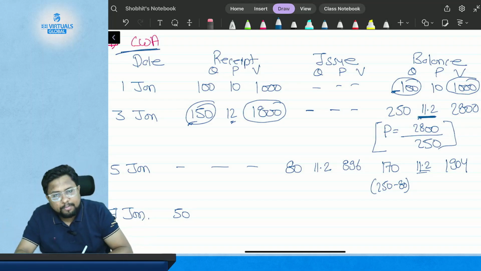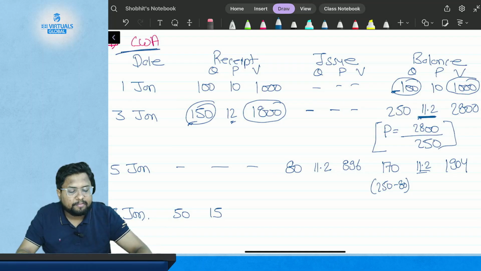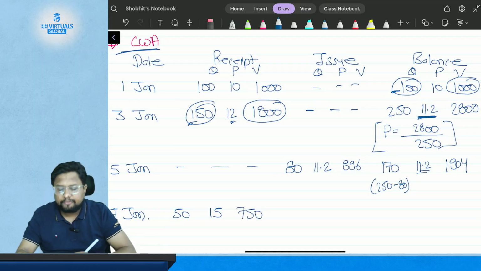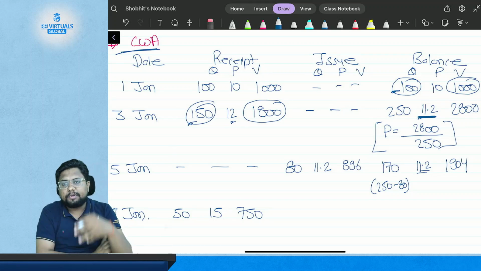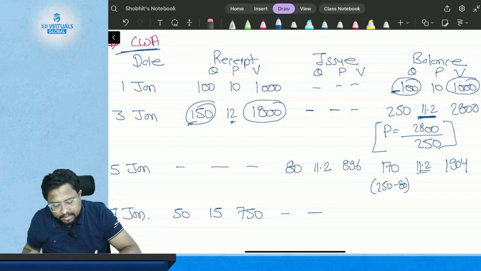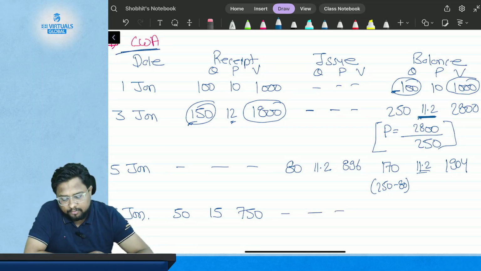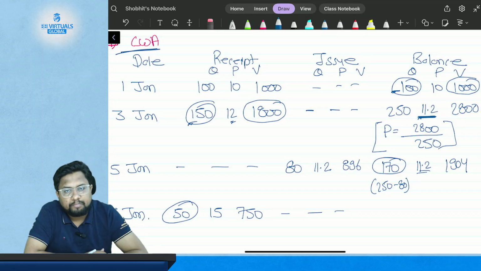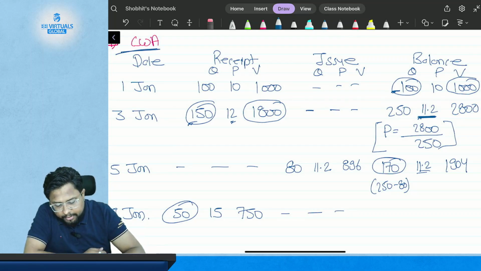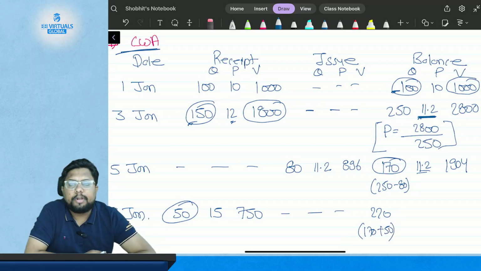Okay, so suppose you have purchased 50 kgs of inventory at the rate of $15 per kg. So what is the value? 50 multiplied by 15, that is $750. On the date of receipt we have not issued anything, so there is nil in the column of issue. So now what are you left with? You are left with 170 kgs of the earlier lot and 50 kgs of the new lot of the purchase of material. So 170 plus 50 is 220 kgs. How have I calculated it? Just simple, add both the quantities, 170 plus 50.